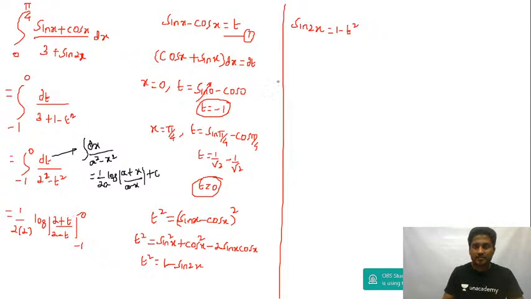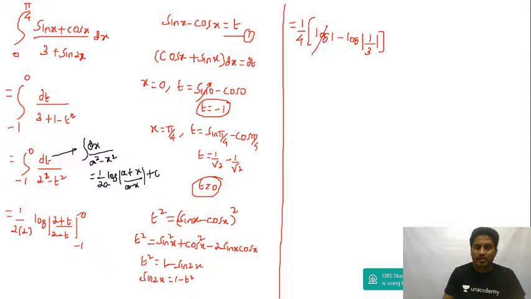Here, let me write sin 2x is equal to 1 minus t square. So I'll continue here. This becomes 1 by 4. Now I can write this as log of, in place of t you put 0, you will get log 1. Minus, in place of t you put minus 1, you get 1 divided by 3.